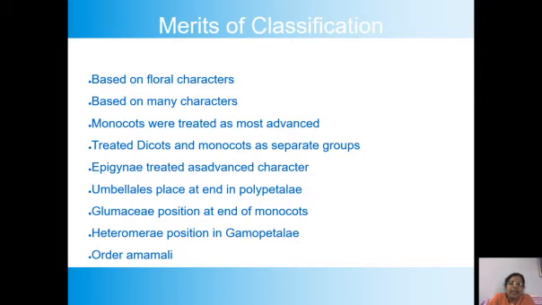Even in phylogenetic classifications like Engler and Prantl's classification, they have given primitiveness to the monocots. They kept monocots prior to the dicots. I am talking about Engler-Prantl's classification. Their classification is phylogenetic, but they kept monocots prior to the dicots. The merit of the Bentham-Hooker's classification is that they kept monocots after dicots.